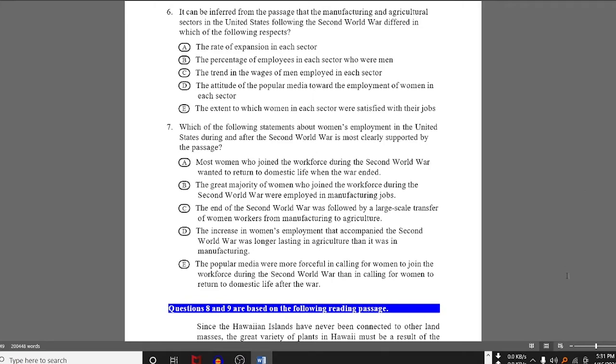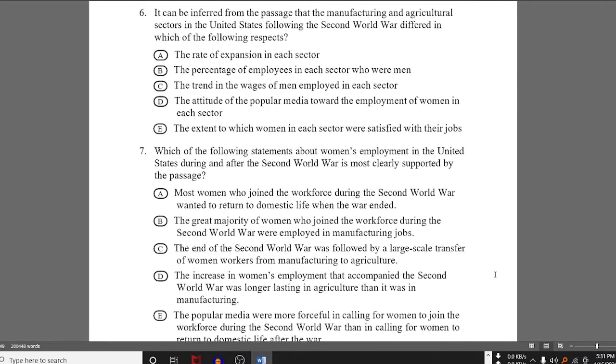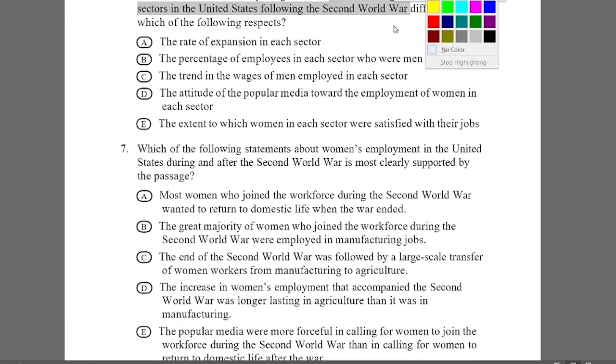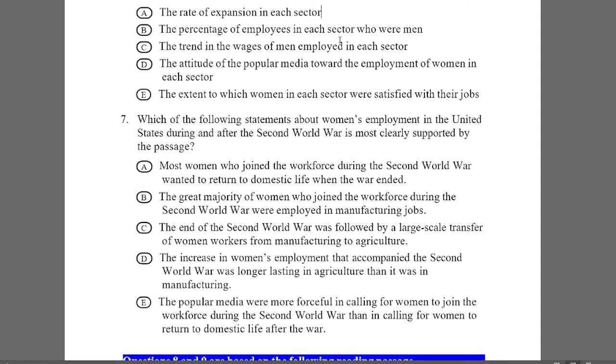First, it can be inferred from the passage that the manufacturing and agriculture sectors in the United States following the Second World War differ in which of the following respects. I am marking. Next, the points say: first, the rate of expansion in each sector; second, the percentage of employees in each sector who are men; third, the trend in the wages of men employed in each sector; fourth, the attitude of the popular media towards the employment of women in each sector; fifth, the extent to which women in each sector were satisfied with their jobs.